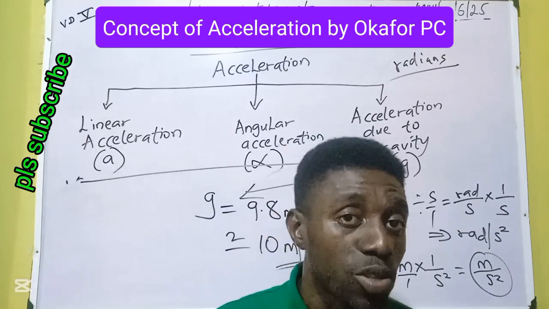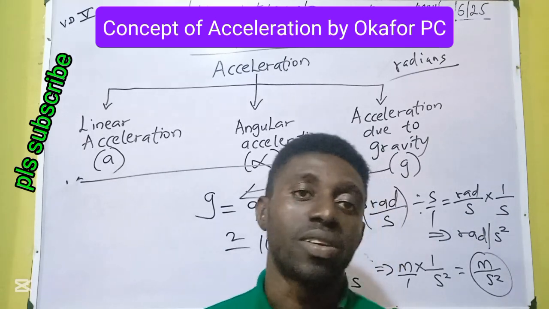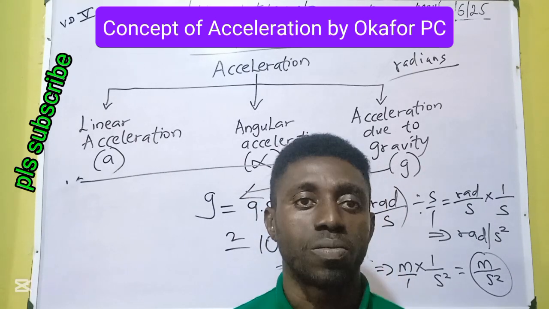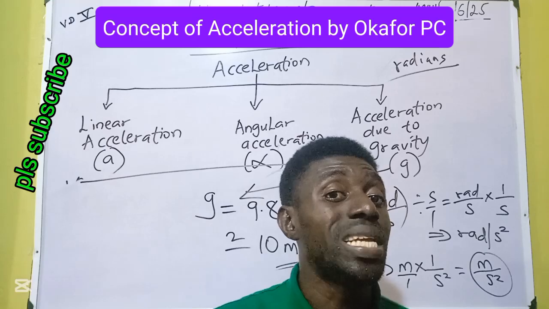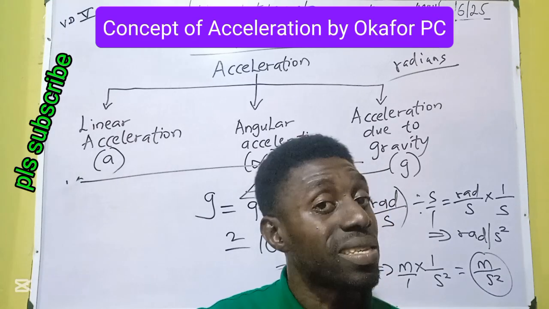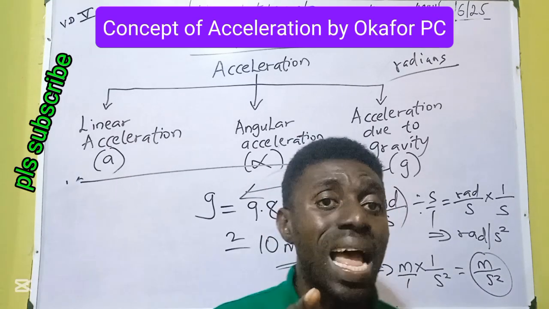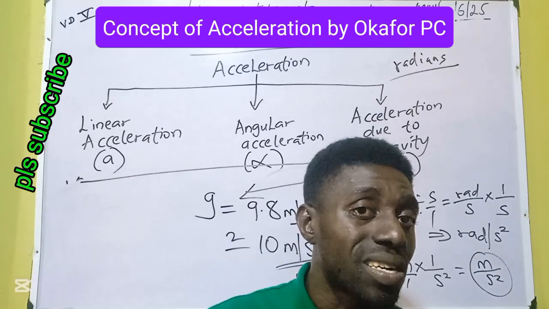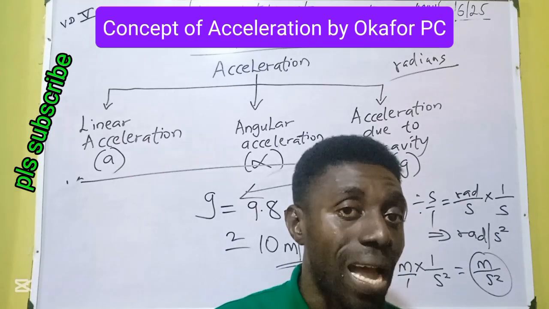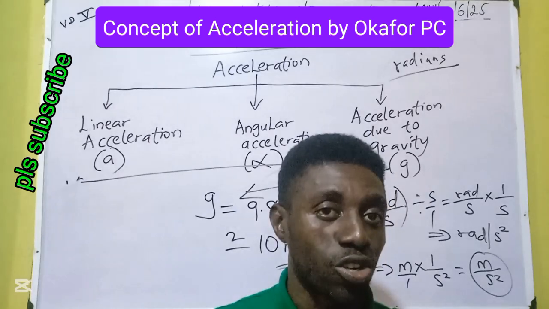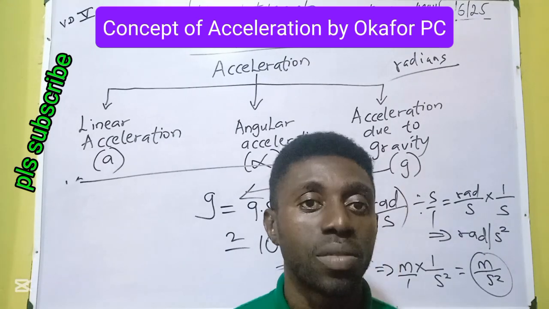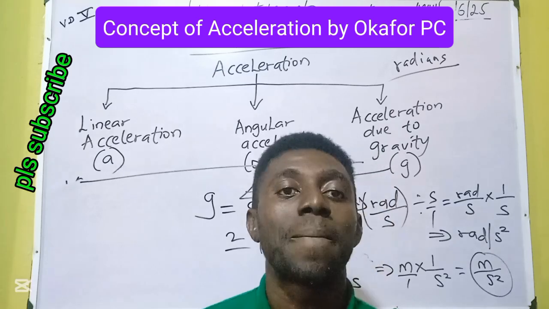When this acceleration happens on a straight line, it is linear acceleration. When it happens around a curve, it is angular acceleration. If linear acceleration goes with linear distance and time, distance over time, angular acceleration will go with angular distance and time. Angular velocity over time is angular acceleration. Angular acceleration is angular velocity over time, radians per second square.